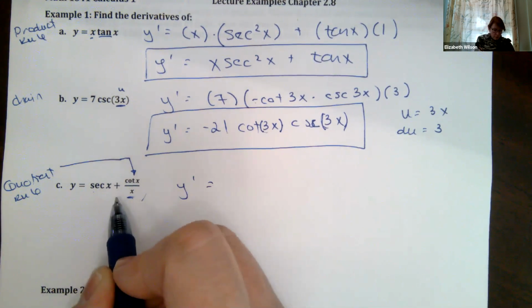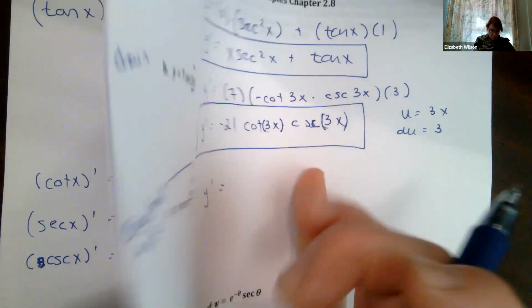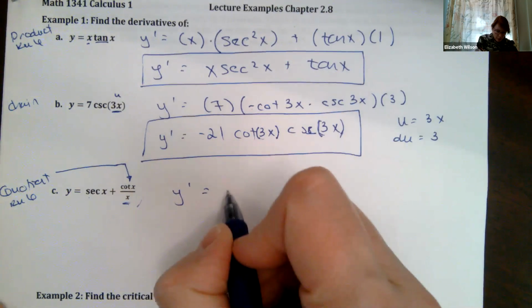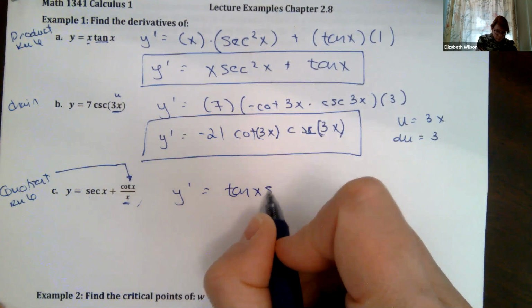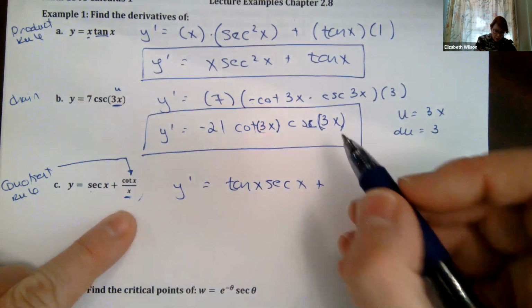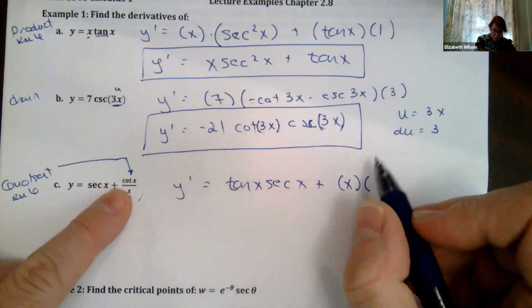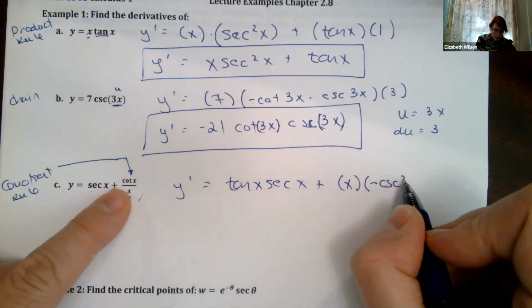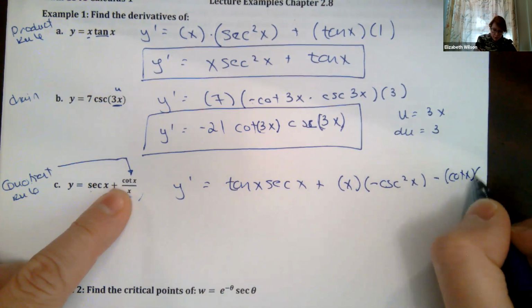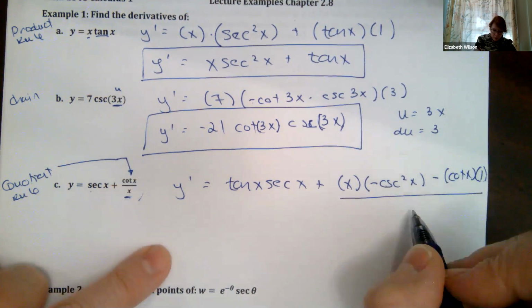So my derivative of secant, we just said that right here. Okay, so my derivative of secant, I'm going to plug that in. That's tangent of x, secant of x plus. Okay, now I'm going to do the quotient rule. So it's going to be bottom times the derivative of the top, minus cosecant squared of x, minus the top, cotangent of x, times the derivative of the bottom, all over the bottom squared.